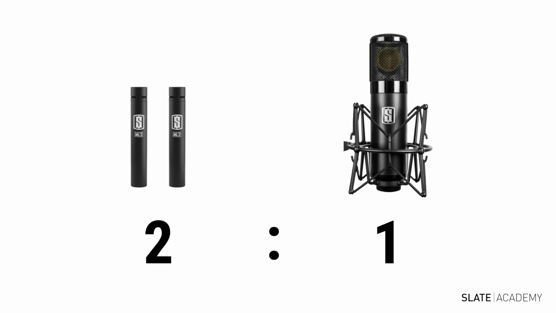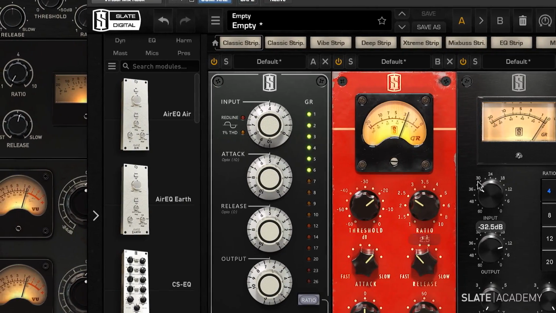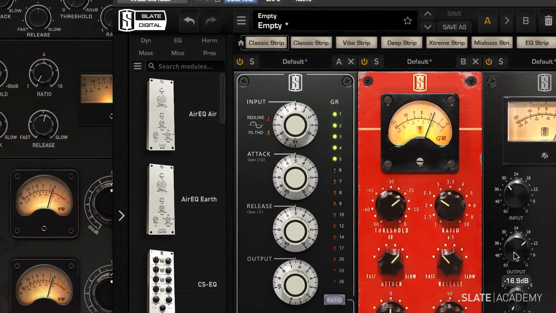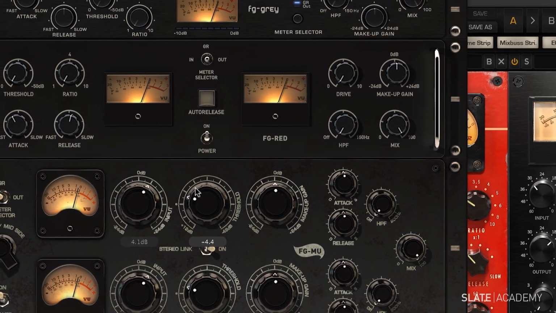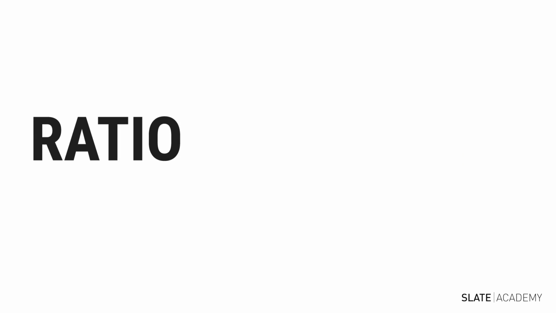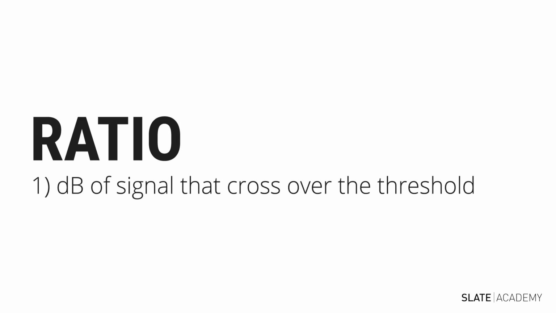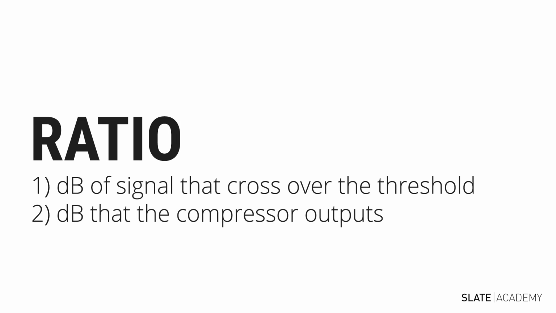Now let's bring it back to compressors. How do ratios work with compressors? Let's first define what two things we are comparing. With compression ratios, we are comparing the number of decibels that cross over the threshold before compression is applied, and the number of decibels that the compressor outputs after the compression is applied.